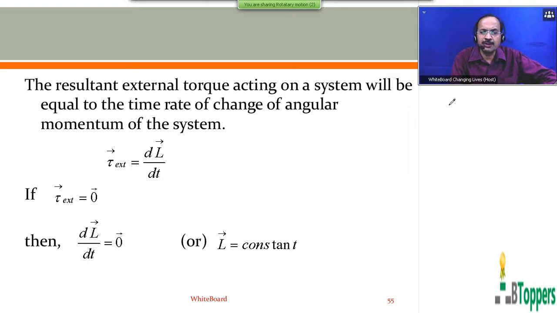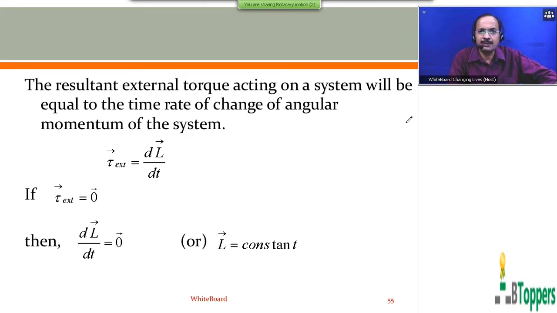The total linear momentum of a system of particles will not be changed due to the internal forces between the particles of the system. When the resultant of all the external forces acting on all the particles of the system becomes 0, then the vector sum of linear momenta of all the particles of the system remains constant, which I discussed in the past.